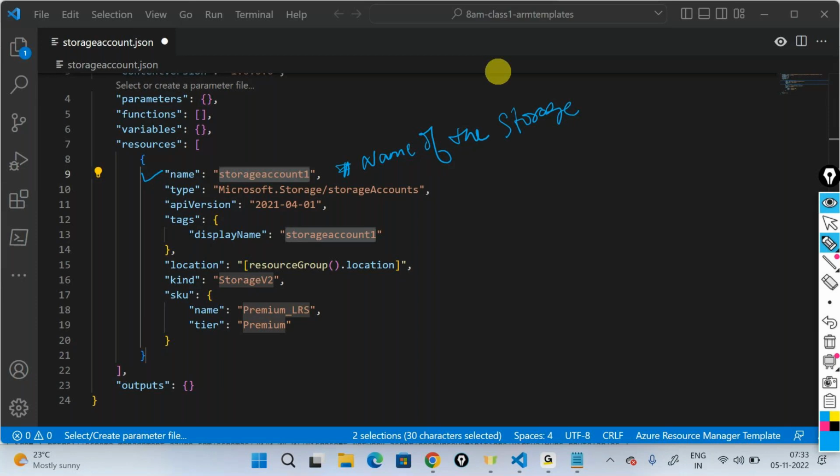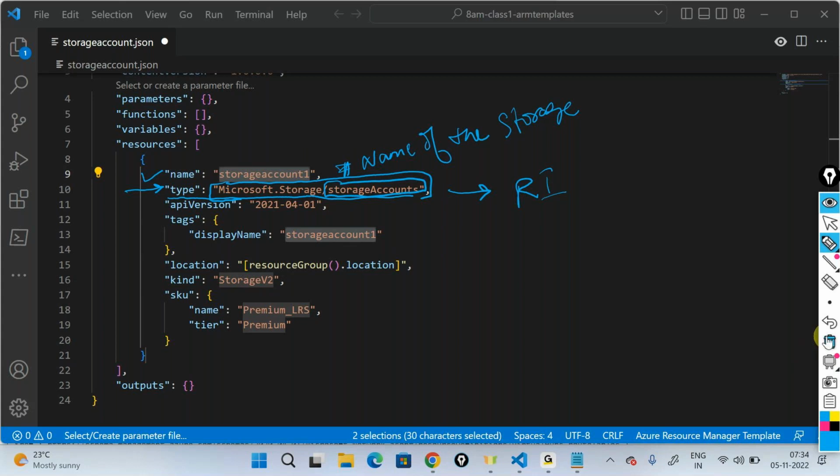Then you have something called a type. This is called a resource identifier. Why is it called a resource identifier? Because, as I was saying about ARM templates, you can use an ARM template to create different kinds of resources. How does Microsoft really understand? By using this particular string, telling it that this user wants to create something called Microsoft.Storage, meaning a storage class and an object called storage accounts inside that. Microsoft says okay, fine, great, I'll help you do that.